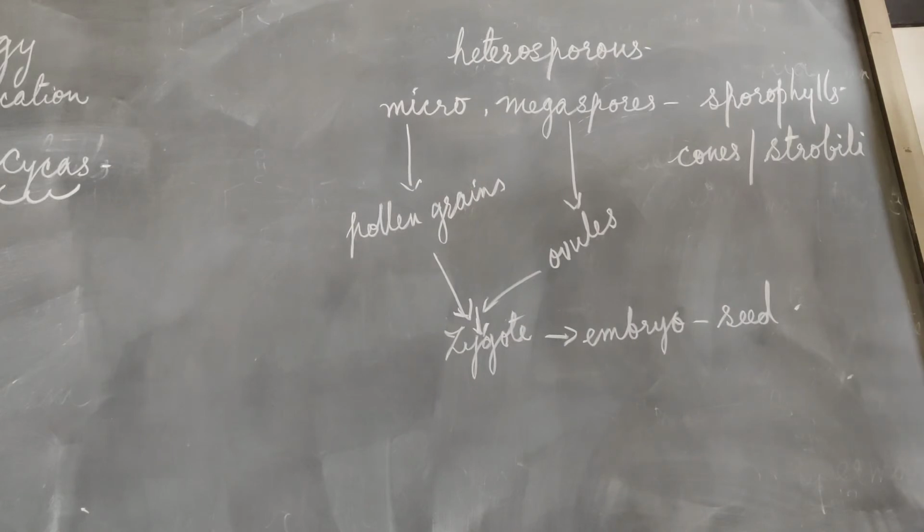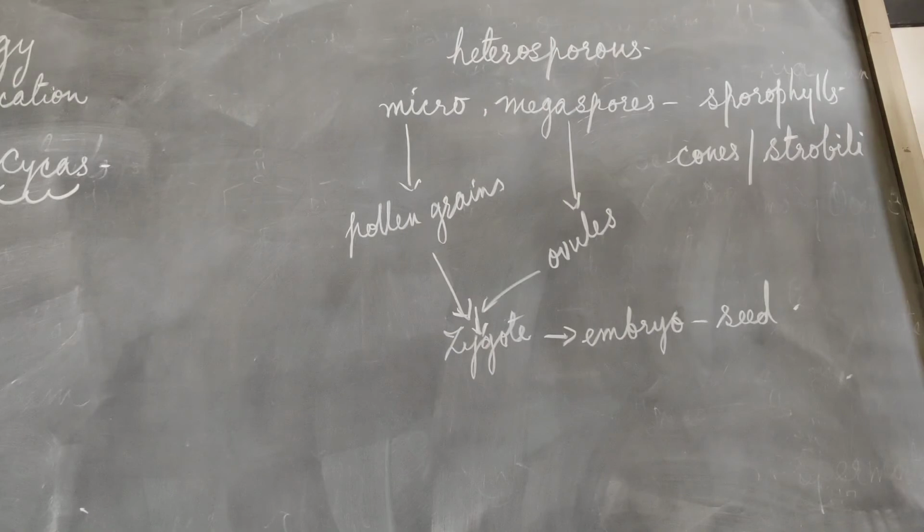Now the sporophylls are usually formed as groups, which are called the cone or strobilus. Cone and strobilus are singular. Cones and strobili is the plural of it.